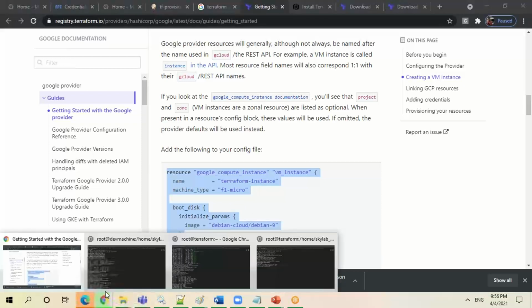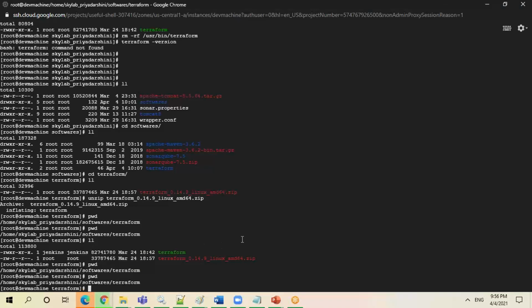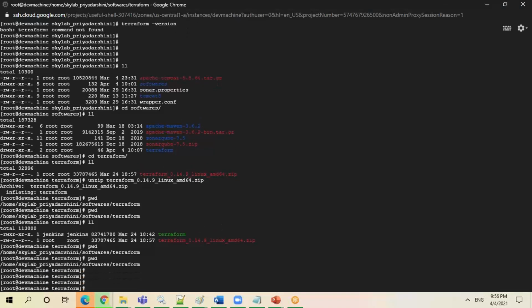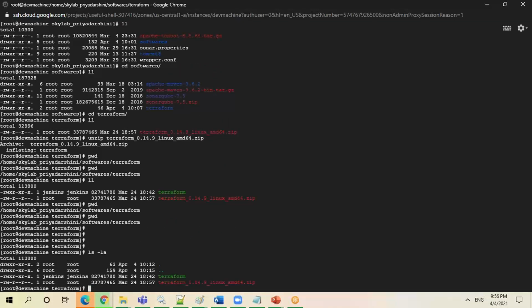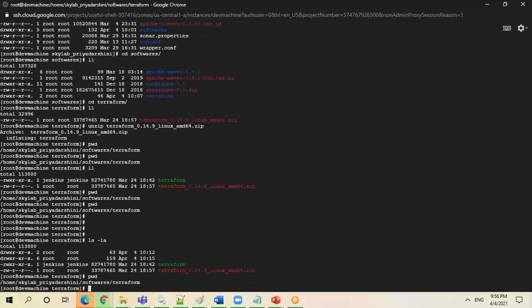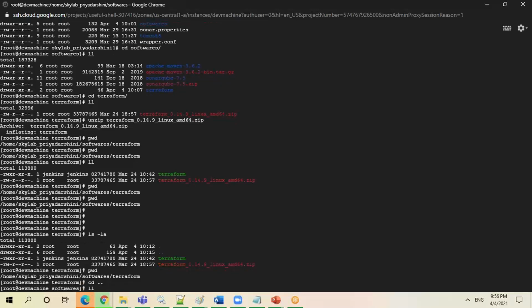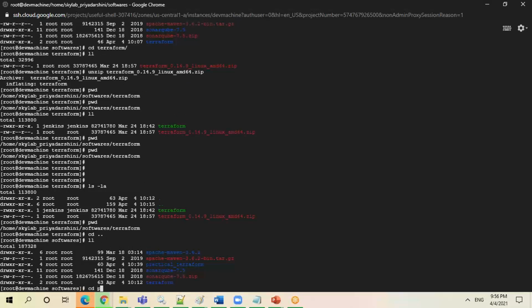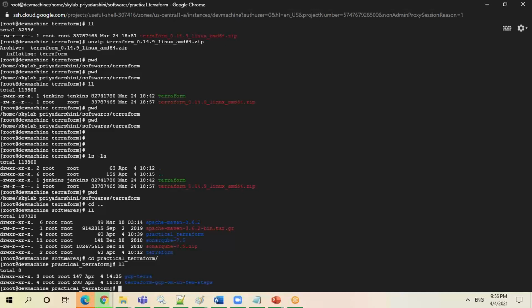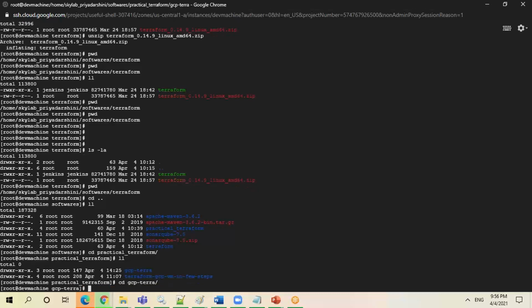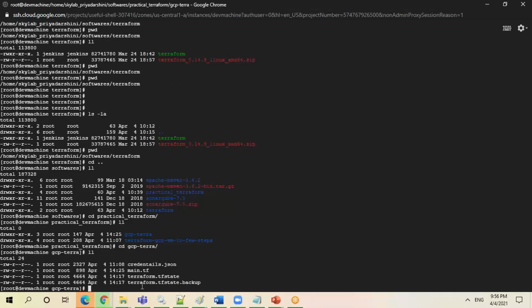Let me go to the other one. Okay, if you see here, I have written some code. For GCP, the code is exactly what I copied from there. I didn't write anything on my own. I just copied these files from the Terraform template.